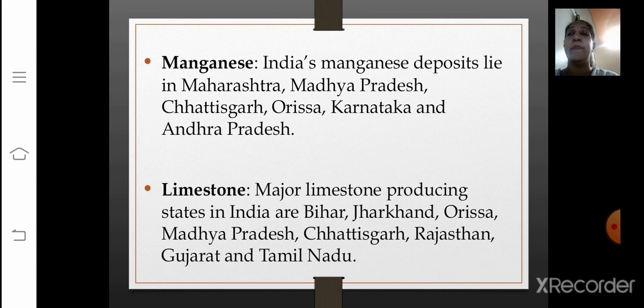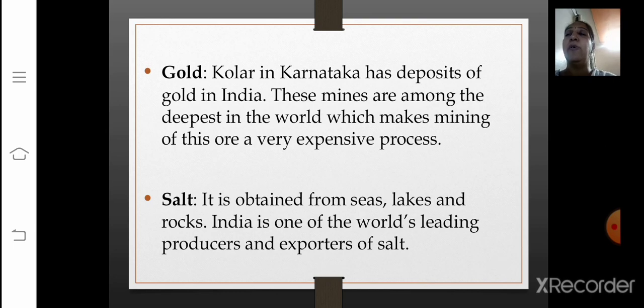Tamil Nadu. Then even gold is there in our country. Kolar in Karnataka has deposits of gold in India. These mines are among the deepest in the world, which makes mining of this ore a very expensive process. Then the salt. It is obtained from seas, lakes and rocks. India is one of the world's leading producers and exporters of salt.